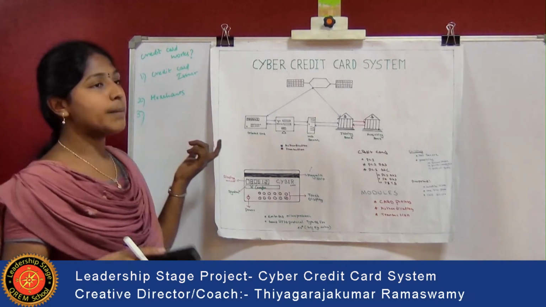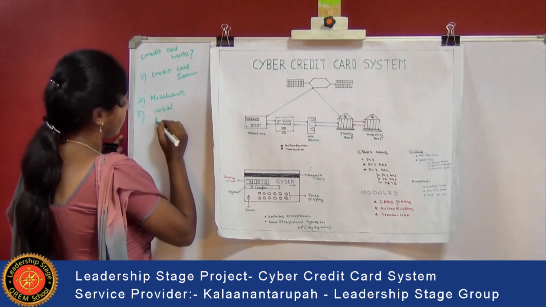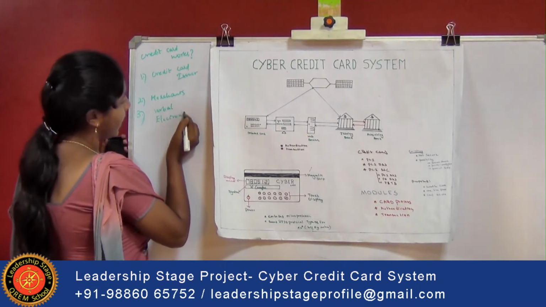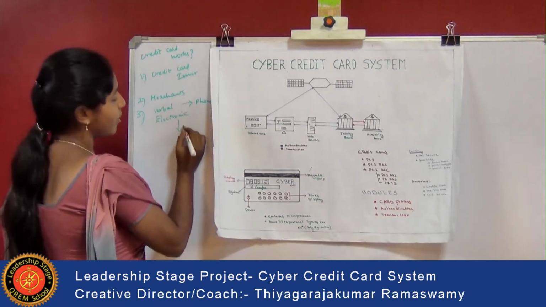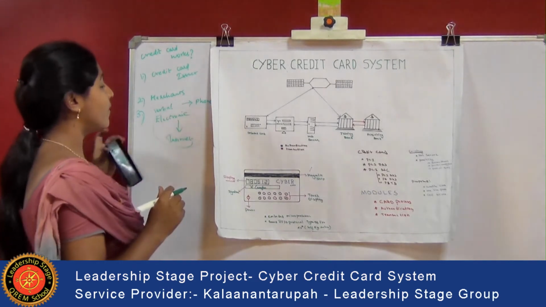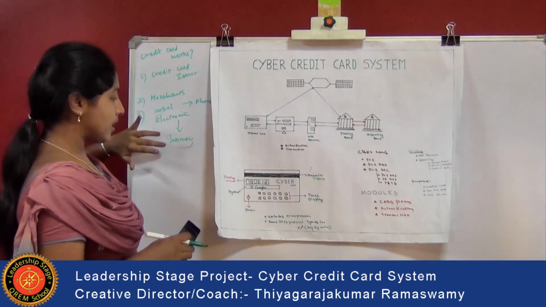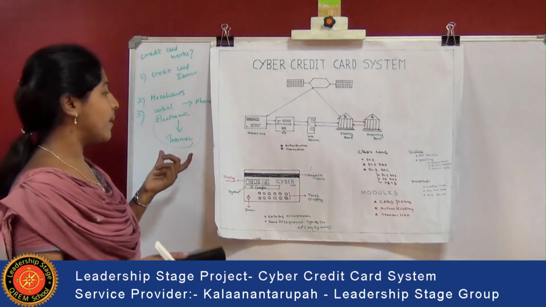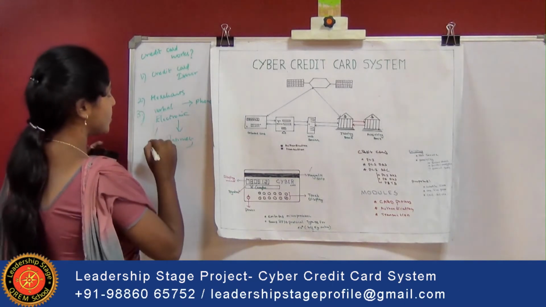Then some merchants will do verbal authorization and also electronic authorization. This verbal authorization is done using a telephone, and this electronic authorization is done using the internet. This is the case that we will see in the cyber credit card system. When the person is doing any transaction using the internet, that is any purchase or any bill payments like that, the electronic authorization will take place.